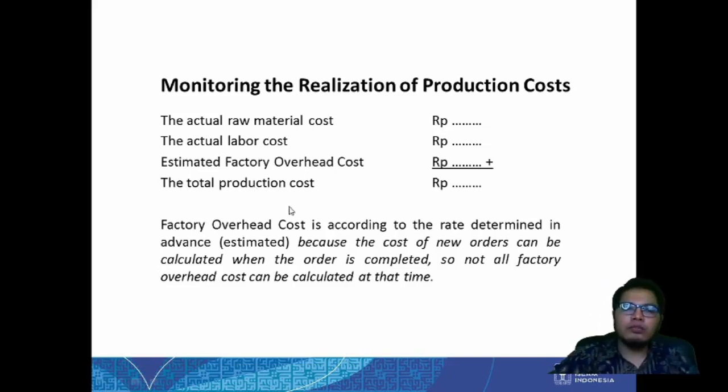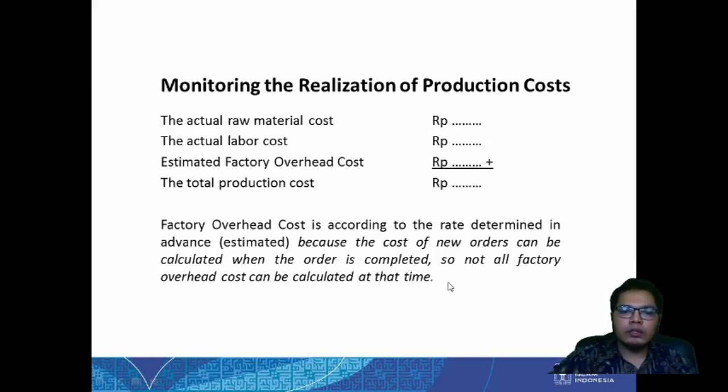Okay, like I mentioned before, to monitor the realization, we compare the actual raw material cost and actual labor cost with the estimated one. This one we always use the estimated one because this is hard to know, and this is the real total production cost. Factory overhead cost is according to the rate determined in advance, because the cost of a new order can be calculated when the order is completed.